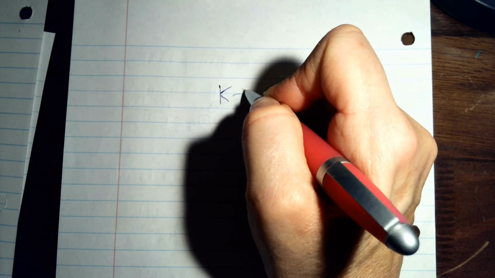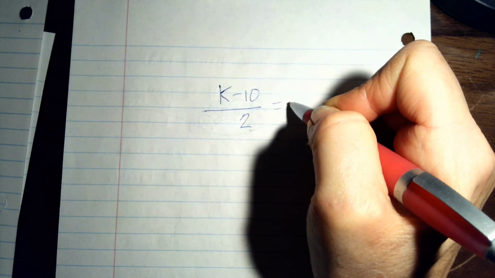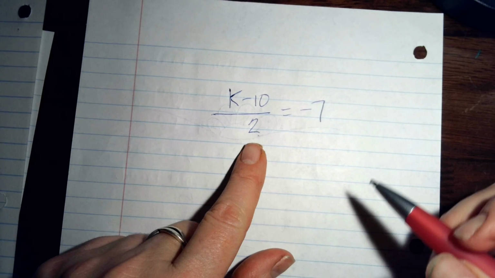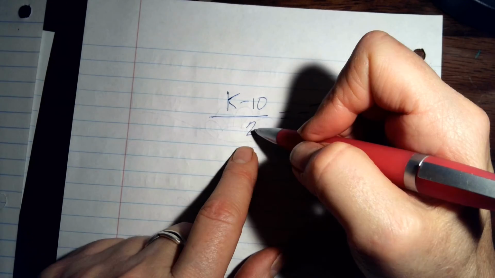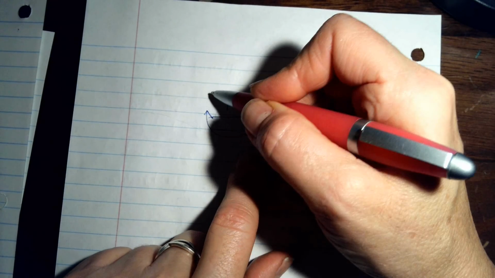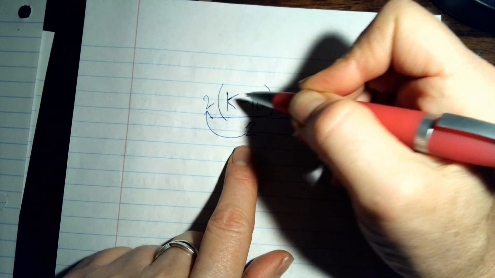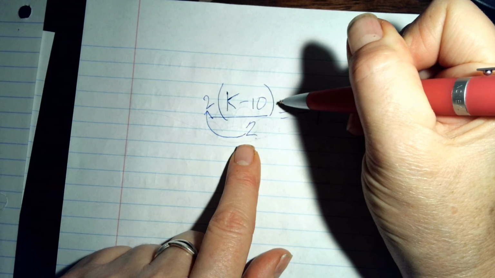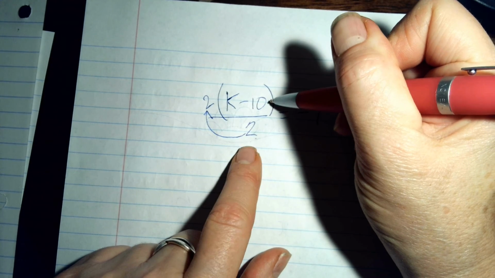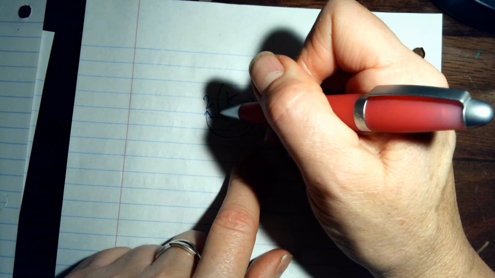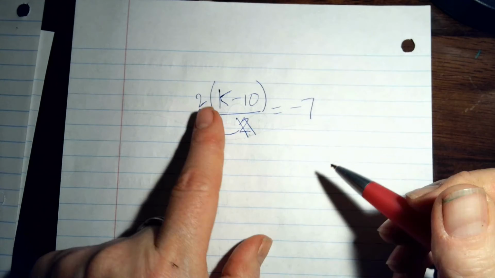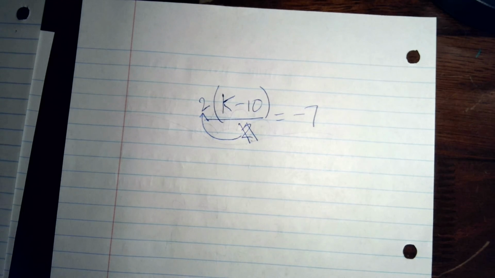And then our last type of problem was the one I misspoke about. So k minus 10 over 2 equals negative 7. So we have to take this 2 and put it up here, and then put parentheses around the k minus 10. And then this is no longer there. It's up here because we're multiplying it out.